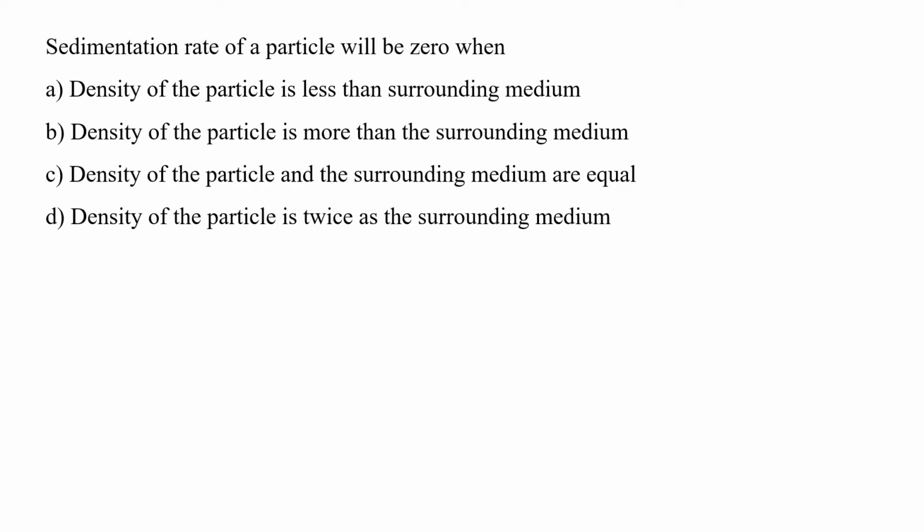Sedimentation rate of a particle will be zero when density of the particle is less than the surrounding medium, density of the particle is more than the surrounding medium, density of the particle and the surrounding medium are equal, or density of the particle is twice the surrounding medium. As we know, in this question, it is being asked when the rate by which a particle is sinking will be zero. That means the particle is no longer sedimenting.